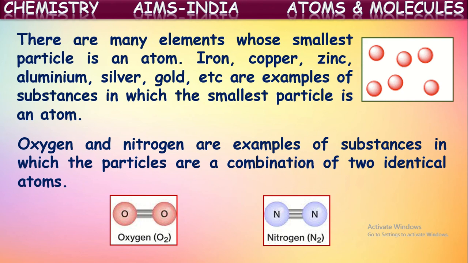Next, some elements are there like oxygen, nitrogen. These are the examples of substances in which the particles are a combination of two identical atoms. Yes, in these elements, the smallest particles are molecules. Molecules means how they are formed, by the combination of atoms. So for oxygen, two atoms are combined to form one molecule of oxygen. Similarly, for nitrogen, the smallest particle is the nitrogen molecule, which is formed by the combination of two nitrogen atoms.